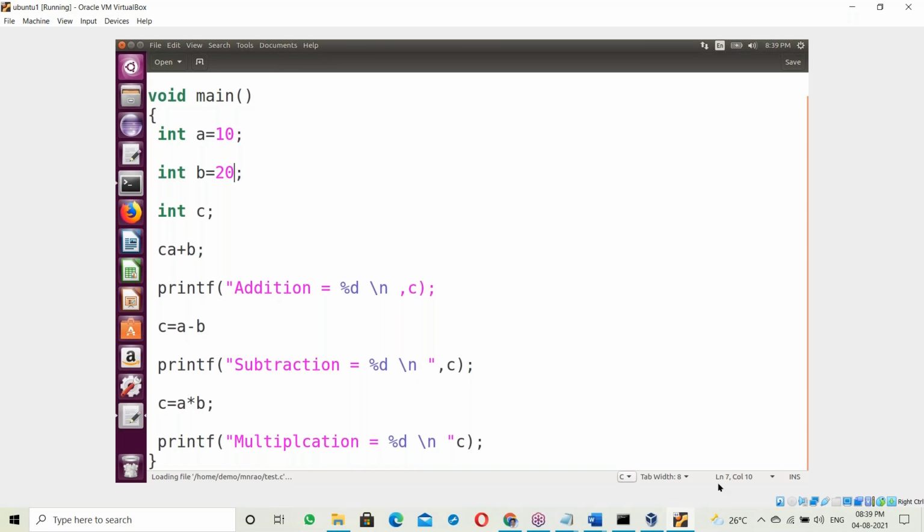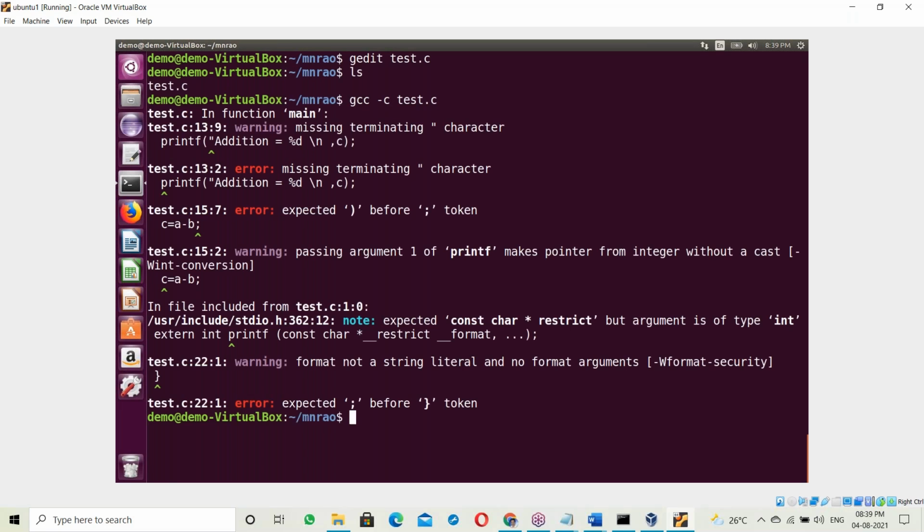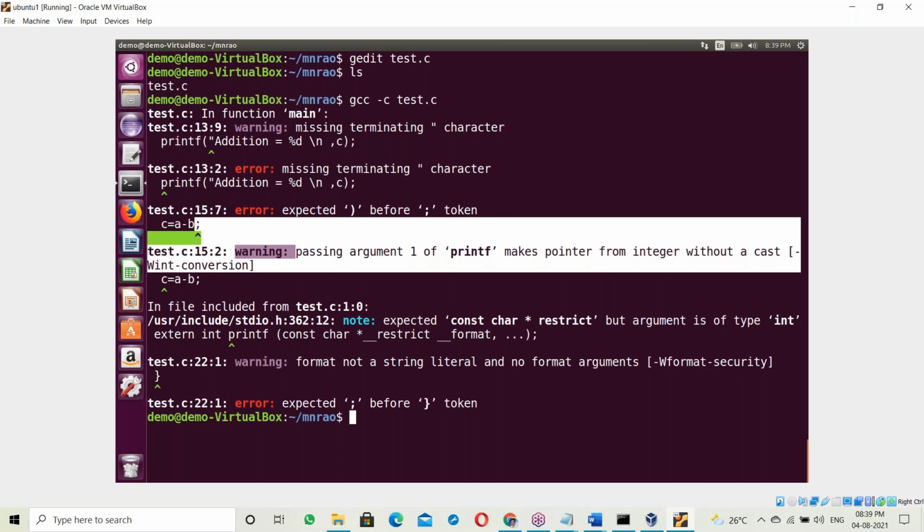11th line error. See line number 7. Yes, this is the 11th line error. So this is equal to. Next, a semicolon is missing. Okay. Yes, next, a comma is missing. So checking all the errors. After checking errors here, yes, gcc -c test.c. Yes, still errors. Okay. Yes, the 13th line error, the 15th line error. Still errors.